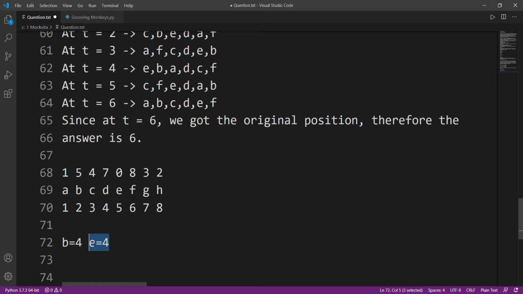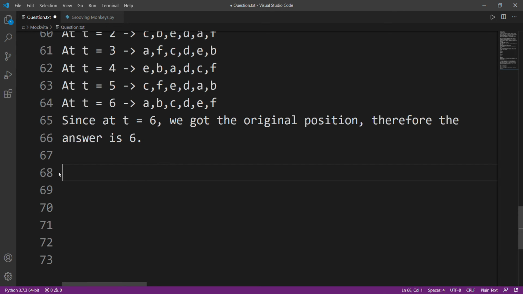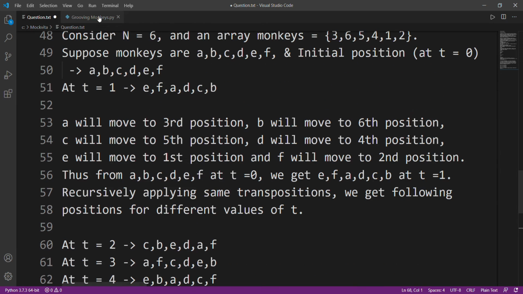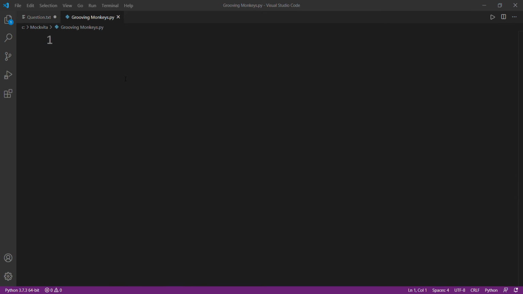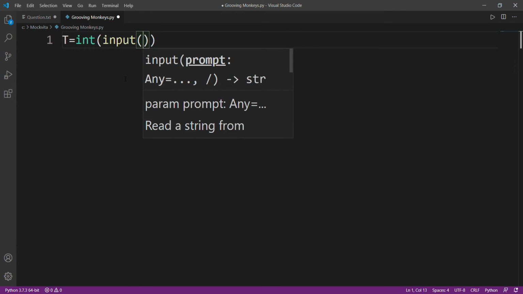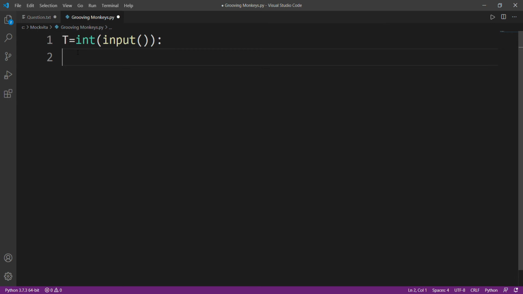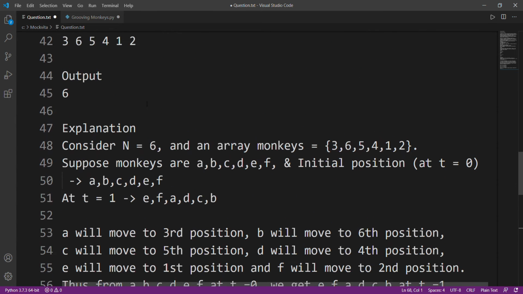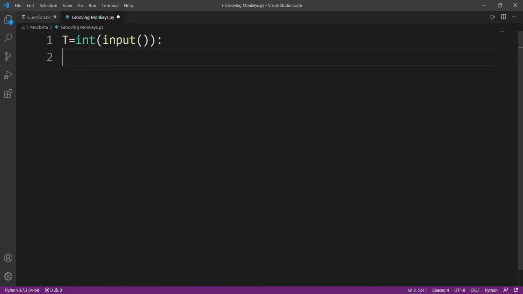And I'll take an LCM of all of those values, and that will be my answer. I'm not going to solve it here because I'm going to code it. So sit back. Now we are moving to the most interesting part, that is coding. Firstly, I'll take T, the number of test cases. We can have at least 10 test cases, so keep that in mind.